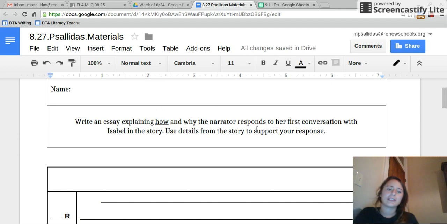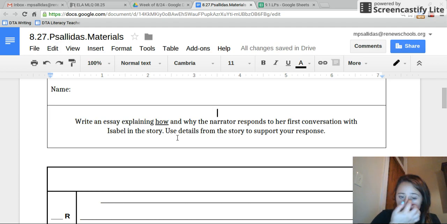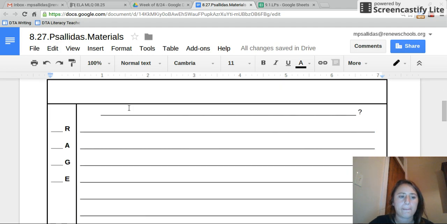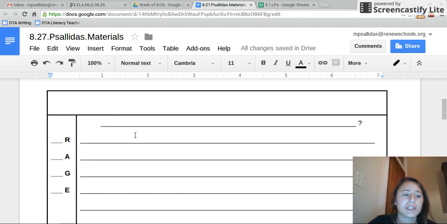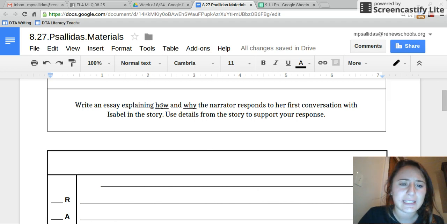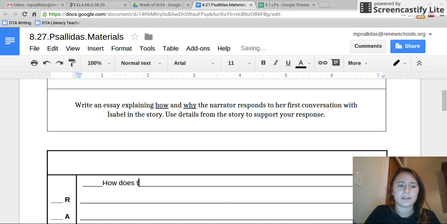Now go ahead and do the same thing with the second thing you will need to do. Awesome. So you also need to explain why the narrator responded this way. So when we are being asked, like anytime a task that is going to require evidence, we know we can break up our prompt into what? Right, we can break these up into two RACE responses. So I know that the first RACE paragraph I'm going to have to write is going to answer the question, how does the narrator respond to her first conversation with Isabel? So go ahead and copy that down.